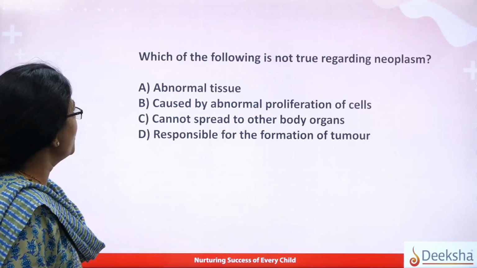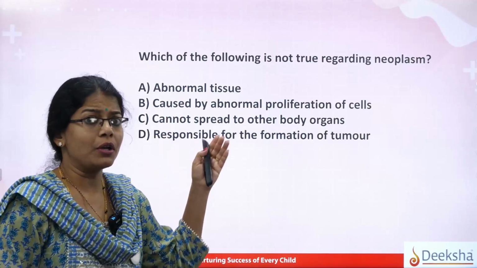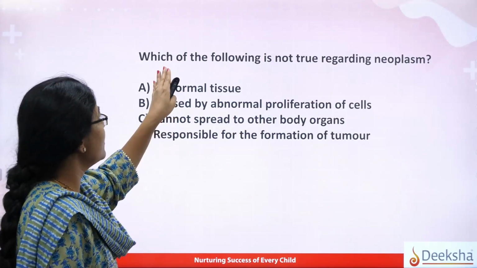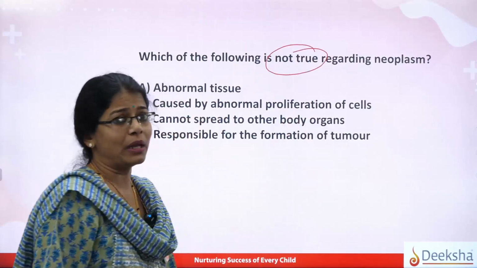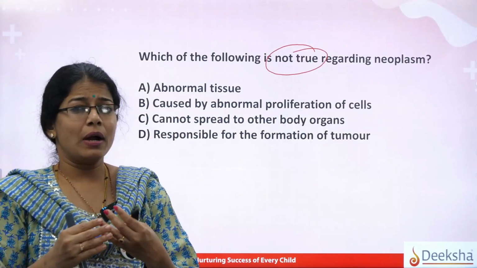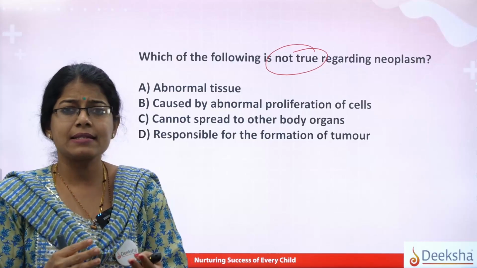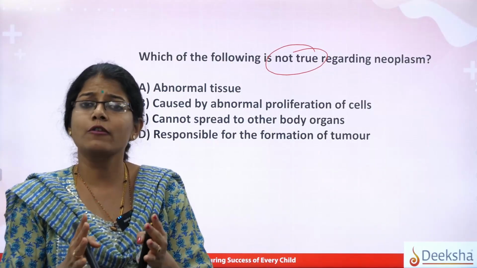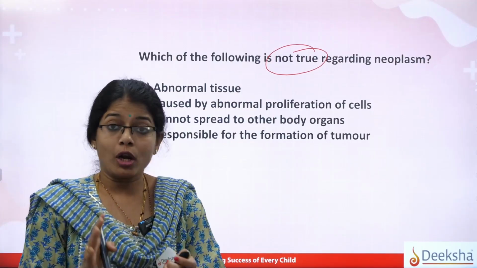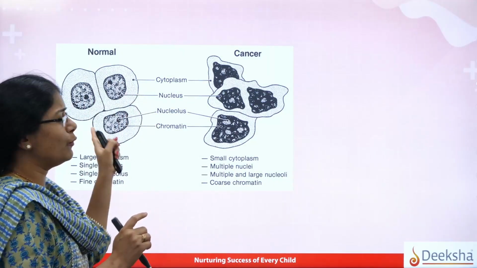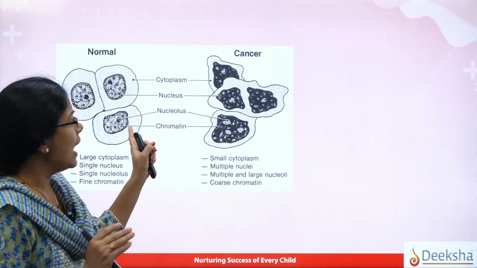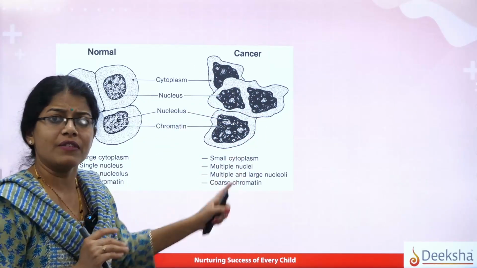Next, we move on to this question, a very important and new concept about cancer. Which of the following is false regarding neoplasm? Let us now understand what is this neoplasm. As I said, in the case of cancer, it so happens that a normal cell, if you see the journey of a normal cell, look at this. This is how the normal cell appears, right? And this is how the status of the cancer cell.